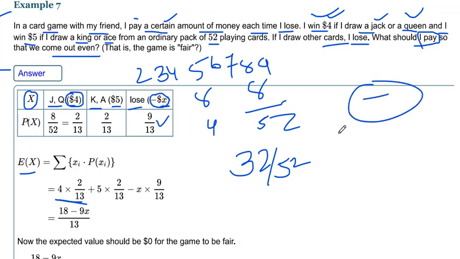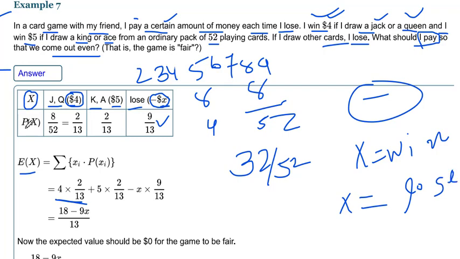Because when x is a win, I will get money, and when x is a loss, I will lose that money. So we have to give -$4, -$5, and plus x dollars.